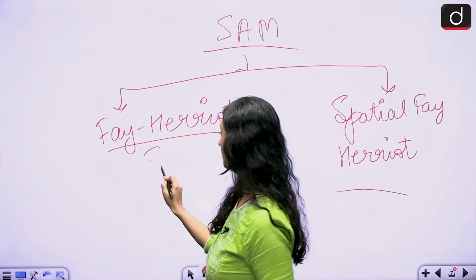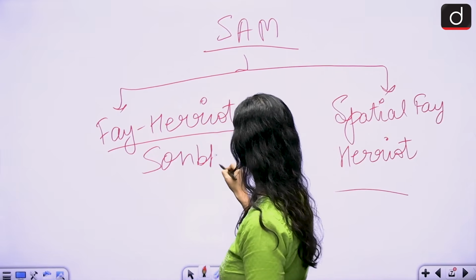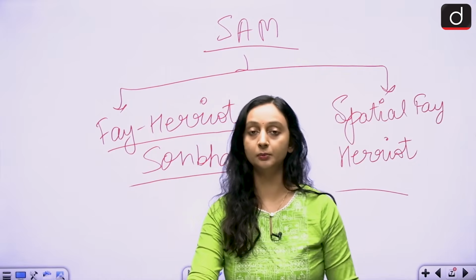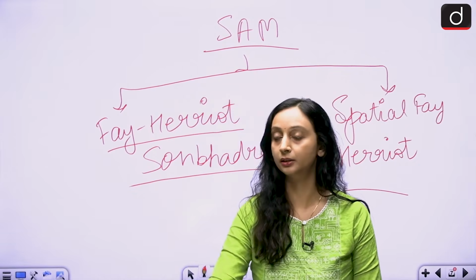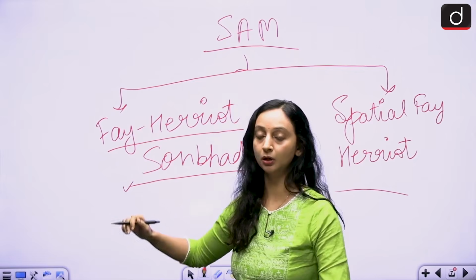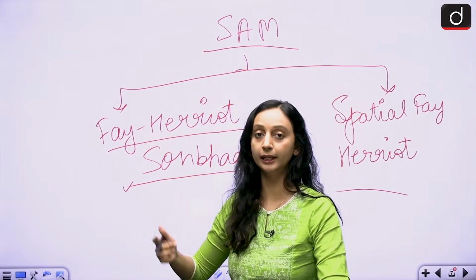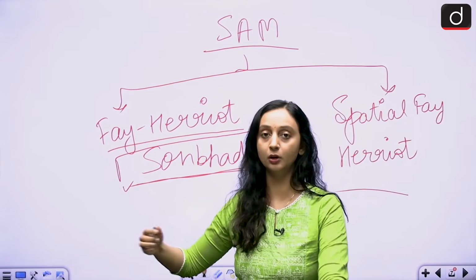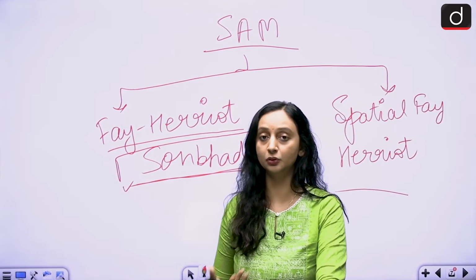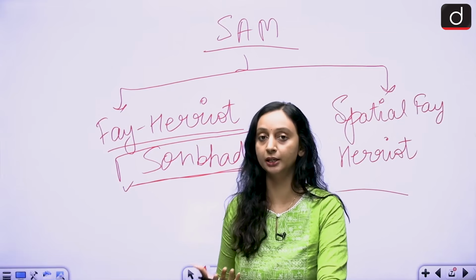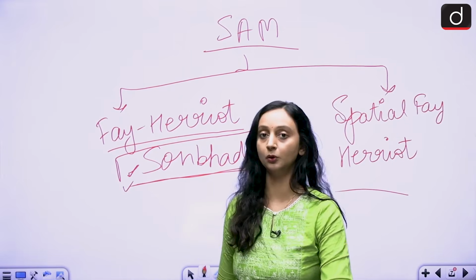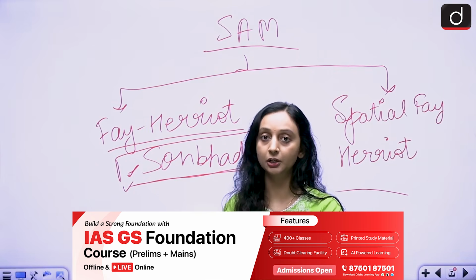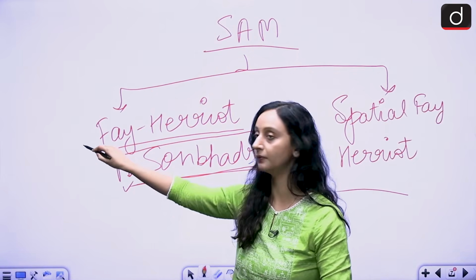For example, if we talk about the Sonbhadra district, I need to calculate what is the consumption expenditure of households in Sonbhadra district. Now in the Fay-Harriott model, I'm going to make use of auxiliary data of the same district. Auxiliary data of Sonbhadra only. Auxiliary data like the poverty rates or the literacy rate, or how many people have LPG connections over here in Sonbhadra district only. And then I'm going to reach a conclusion that this could be the average consumption expenditure in Sonbhadra district. This is happening in the Fay-Harriott model.